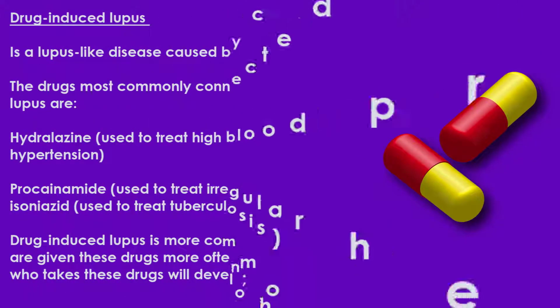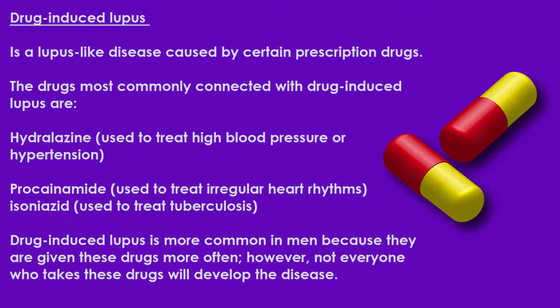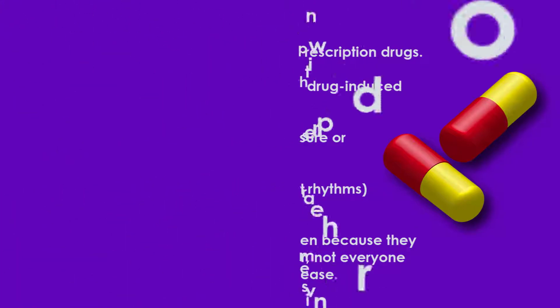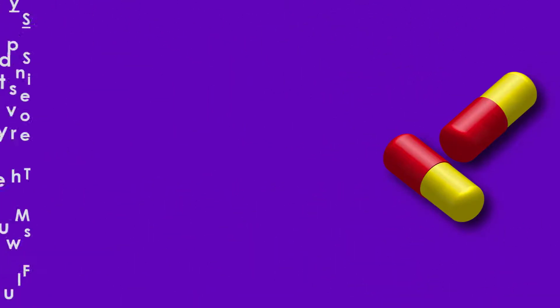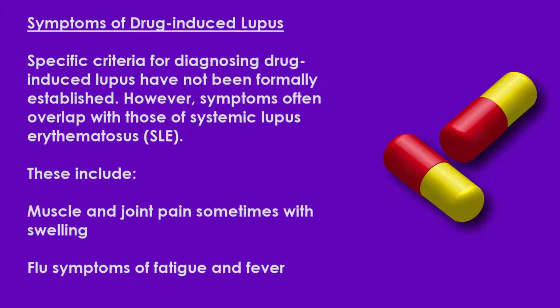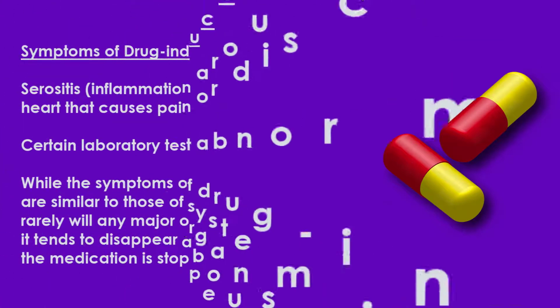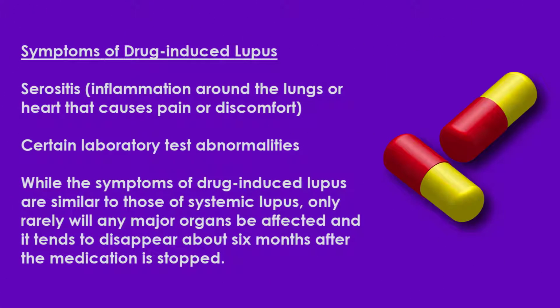Drug-induced lupus. Drug-induced lupus is a lupus-like disease caused by certain prescription drugs. The symptoms of drug-induced lupus include muscle and joint pain, sometimes with swelling, flu symptoms of fatigue and fever, serositis, inflammation around the lungs or heart that causes pain or discomfort, and certain laboratory test abnormalities.